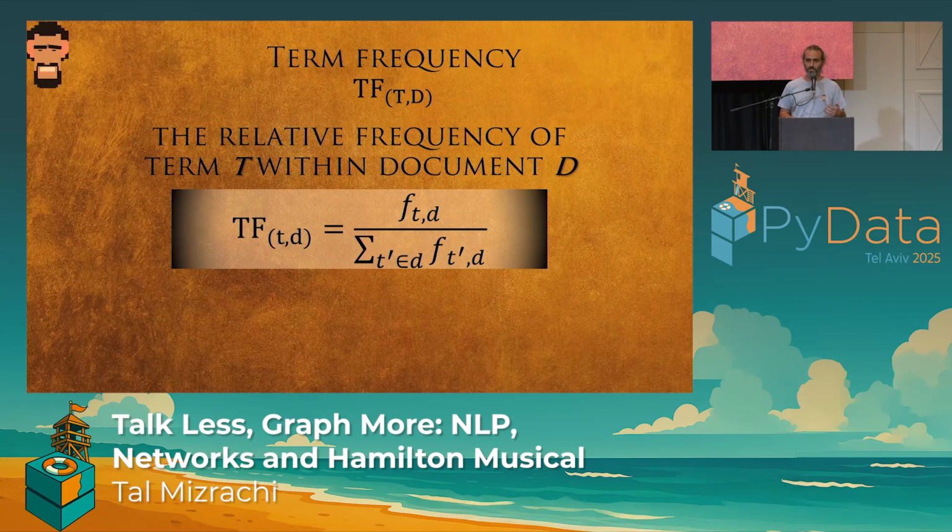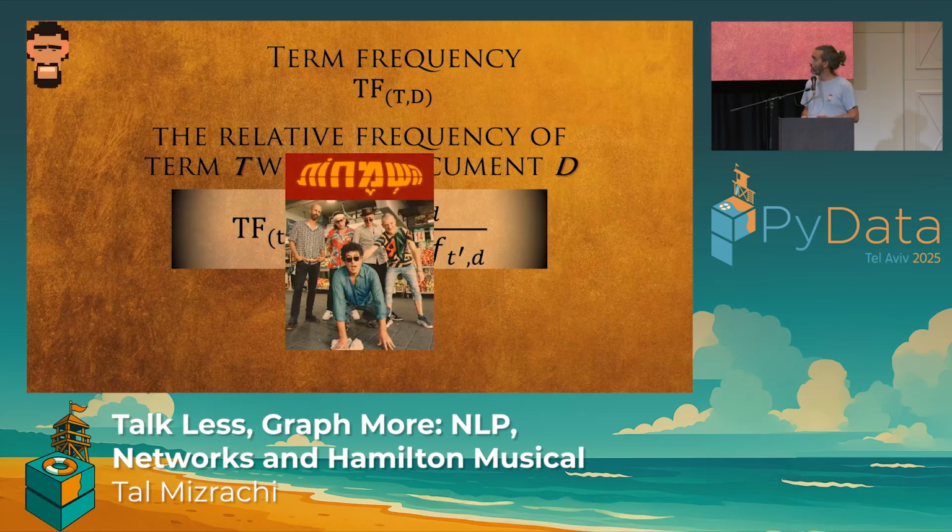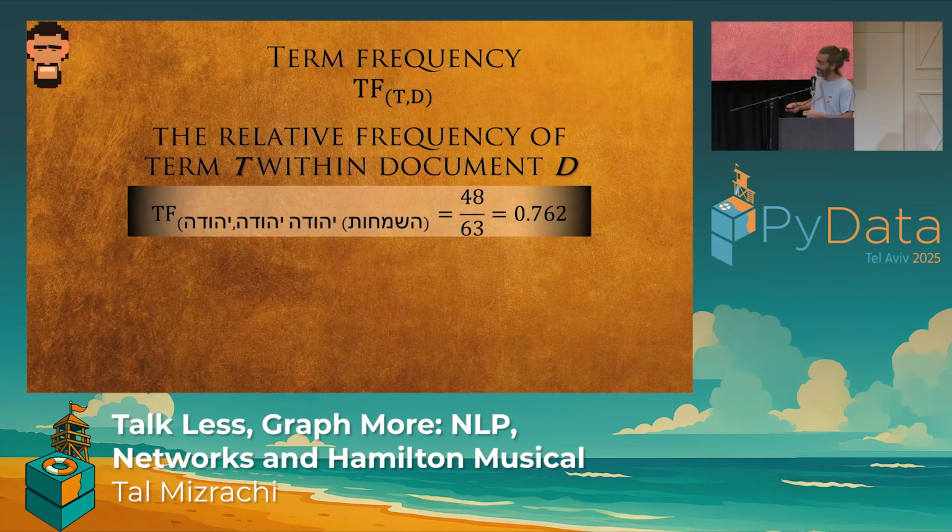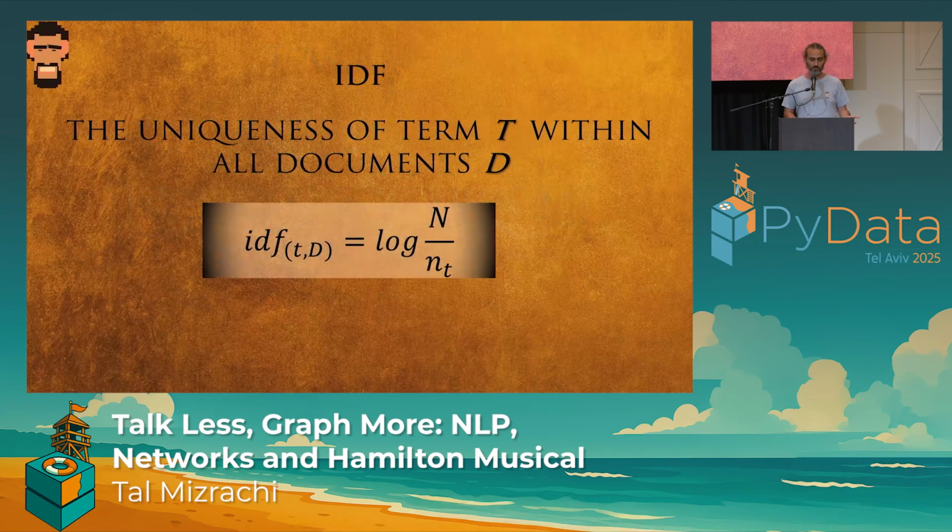So let's take a look at the literary masterpiece, Yuda Yuda by Asmachot, okay? And the relative frequency of the term Yuda within the document Yuda Yuda is 0.762. Yes, which means that Yuda is an important term in this song. Moving on to IDF, or inverse document frequency.